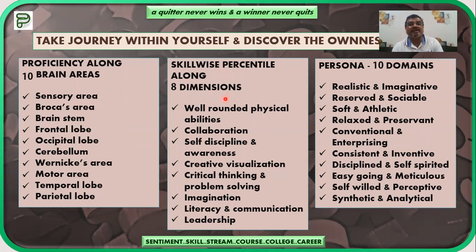Similarly, the skill-wise percentile along the dimensions. What are your skill profiles, and what is your percentile with each of them? The dimensions include well-rounded physical abilities, your collaborative properties, your awareness, your creativity and visualization, your critical thinking and problem solving. So these are all the skills everyone possesses, and different people have different scores and percentiles for each skill. It will be evaluated with the help of the psychometric test you are going to take, and we will have an artificial intelligence algorithm on the basis of which we make a score and percentile for all these skills separately.